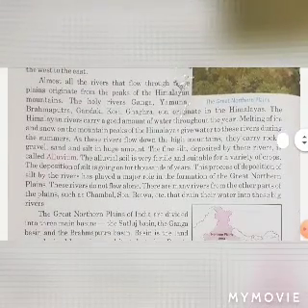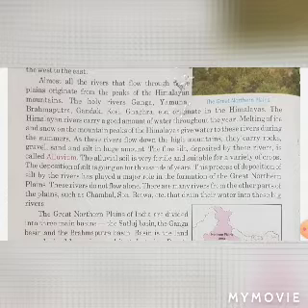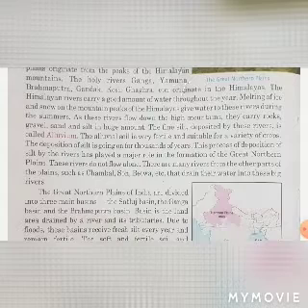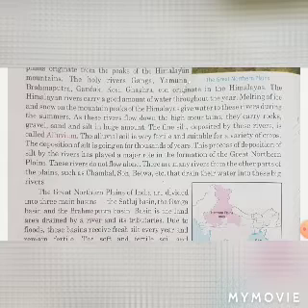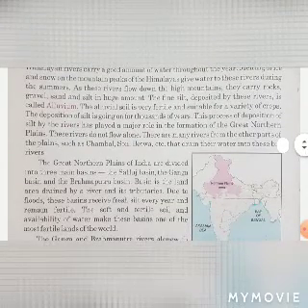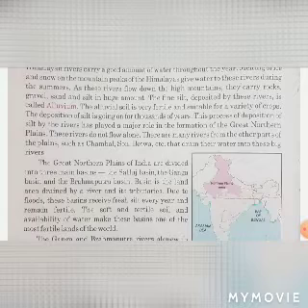Almost all rivers that flow in these plains originate from peaks of the Himalayan mountains. The holy rivers Ganga, Yamuna, Brahmaputra, Gandak, Kosi, Ghagra, etc. originate in the Himalayas. The Himalayan rivers carry a good amount of water throughout the year. Melting of ice and snow on the mountain peaks of the Himalayas gives water to these rivers during the summer.